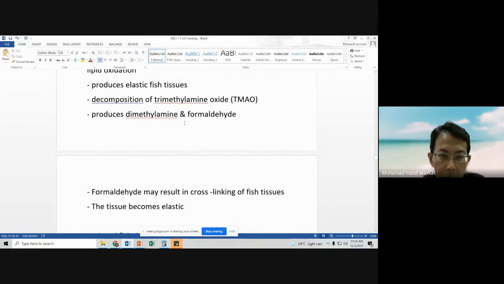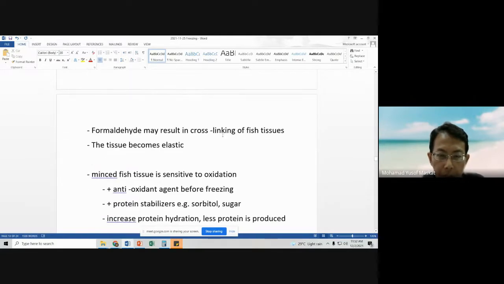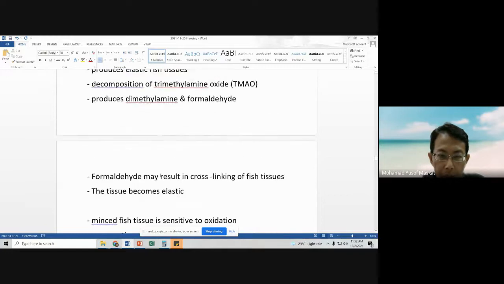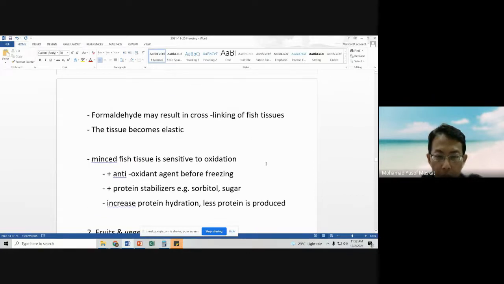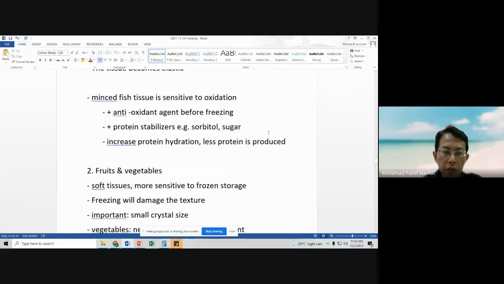Decomposition of TMAO, which we have discussed previously, produces dimethylamine and also formaldehyde. Formaldehyde may result in cross-linking of fish tissues, so the tissue becomes elastic. There is also a product from fish, which is minced fish tissue.